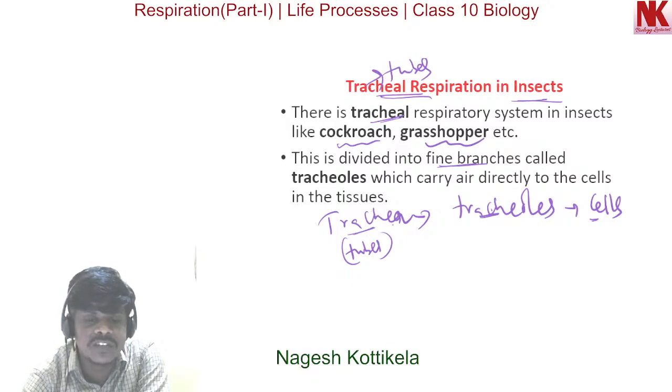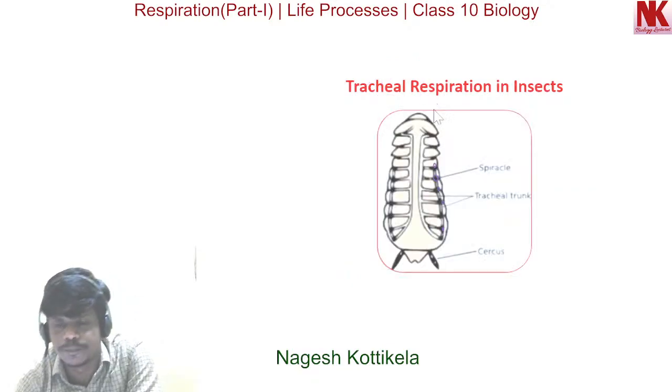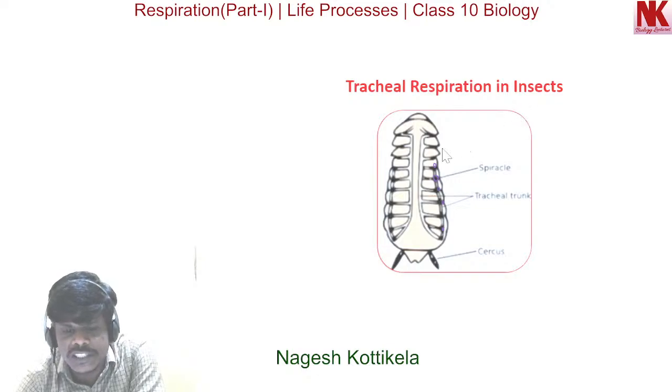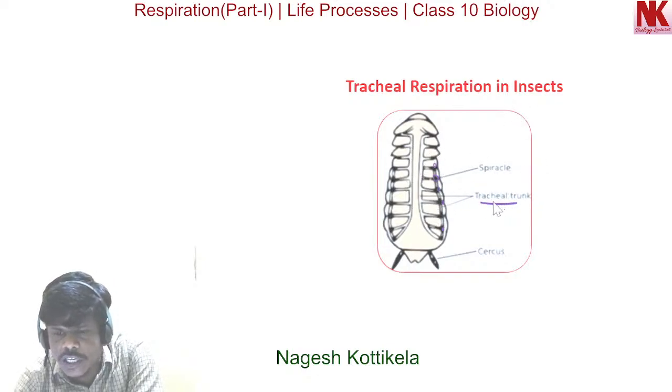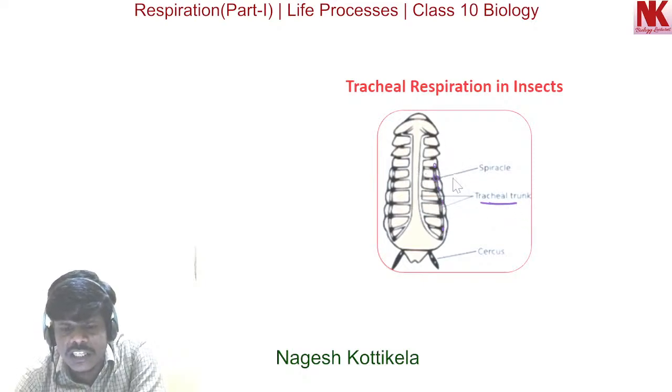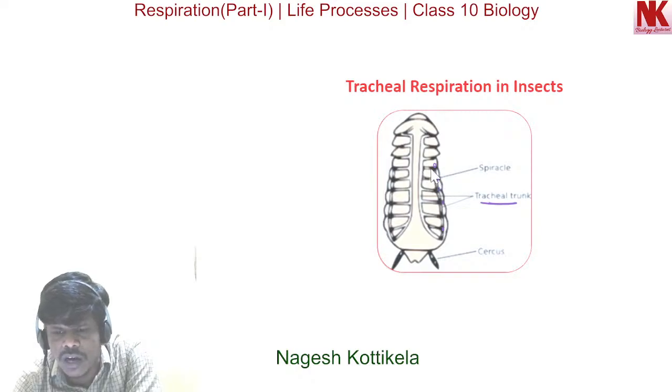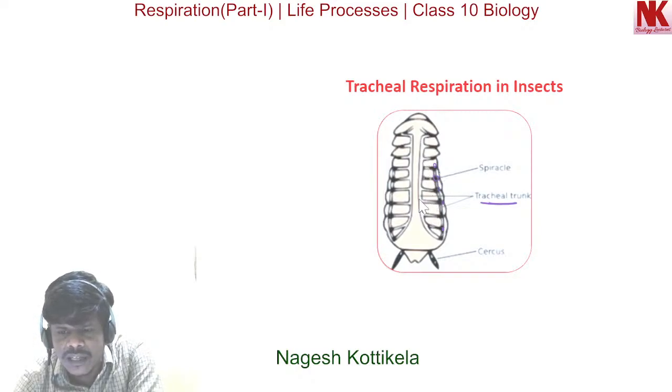Now after this you can see a picture. In insects, this is what we call the tracheal respiratory system. This is a tracheal trunk. You can see it consists of a series of tubes. All these are tubes. Now here you can see spiracles are found. These are the external valves.